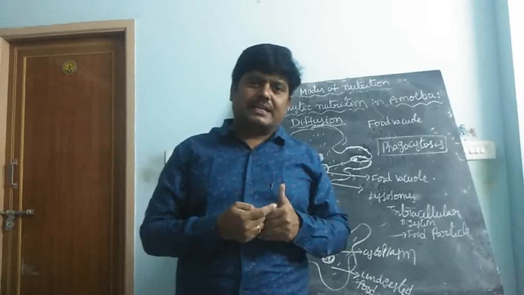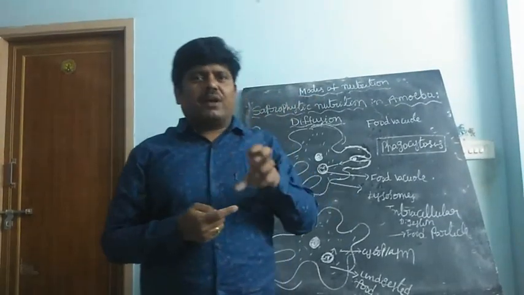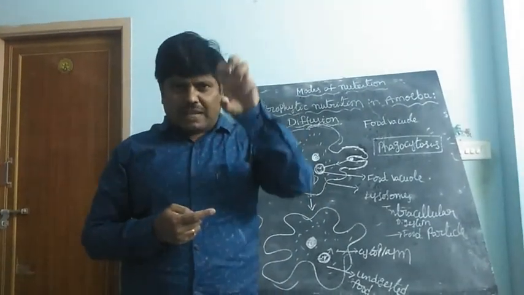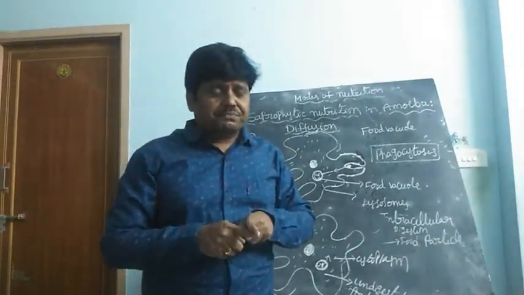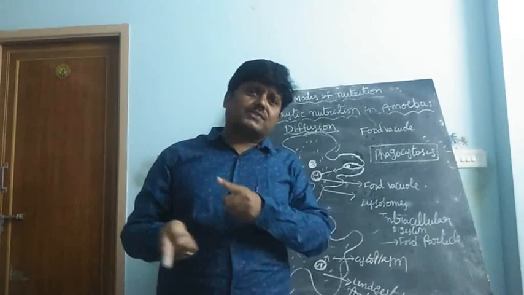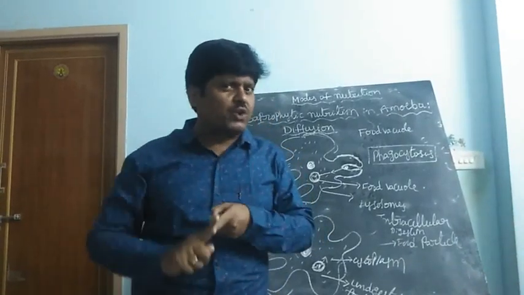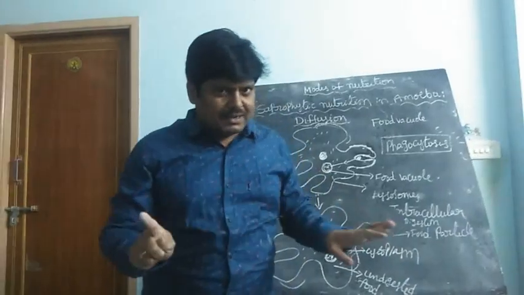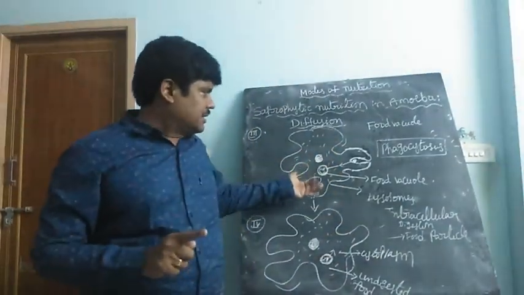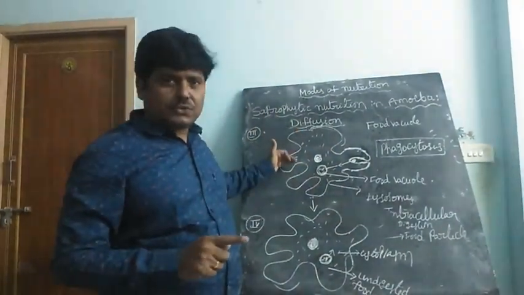The second diagram indicates that with the help of the pseudopodia, the amoeba captures the food. You know very well, the food particles are captured by the amoeba with the help of the pseudopodia. The process is called phagocytosis. Clear?